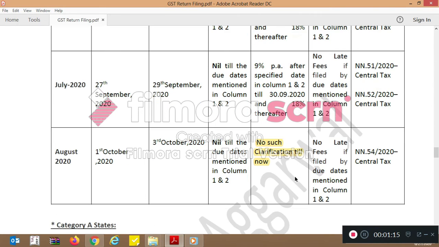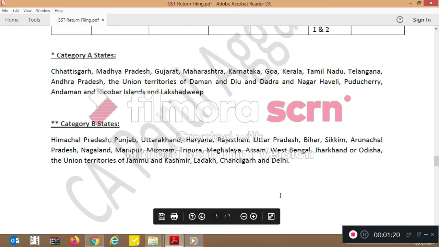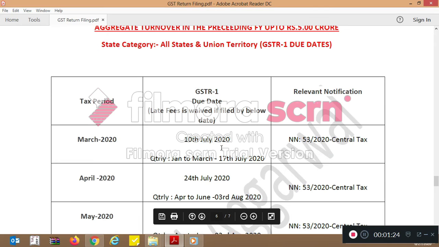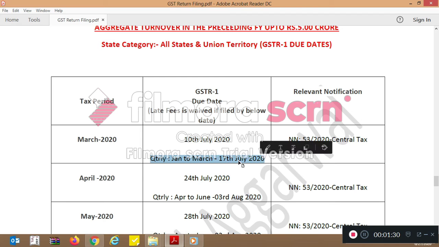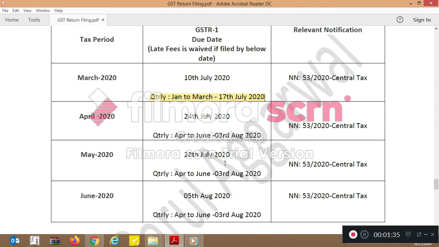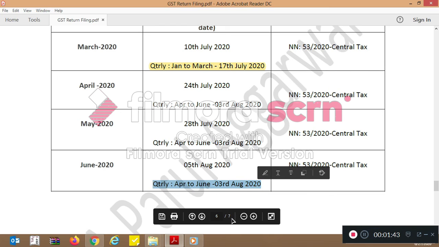Now coming on to the GSTR 1 due dates. For the month of March, it has been extended to 10 July 2020 for those who file their returns quarterly. For the months of January to March, it has been extended to 17th July. For April, it has been extended to 24th July. For May, 28th July. And for June, 5th August. For those SSCs who file their returns quarterly, the due dates for April to June have been extended to 3rd August 2020.